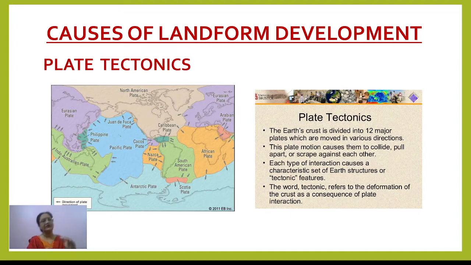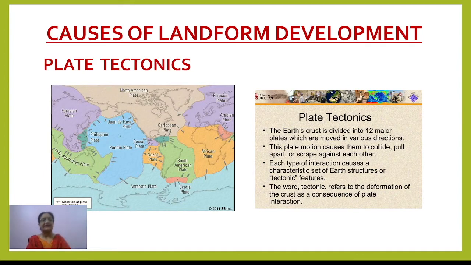All the continents and oceans lie over certain big land masses, and these are called plates. These plates keep moving towards each other, or away from each other, or they just move very close to the other one.